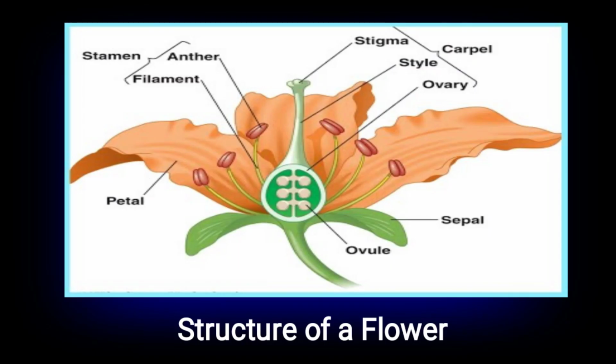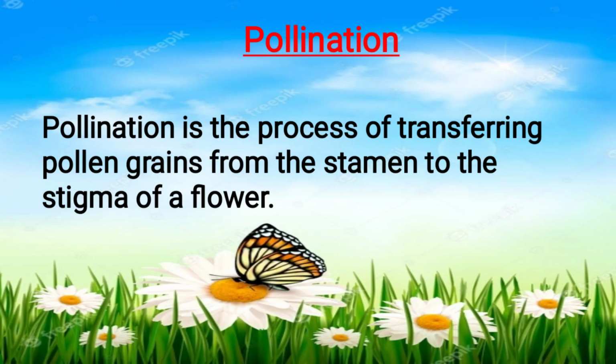Pollen grains are contained in this anther, and from this they go to the stigma, and inside of this there is ovule. It produces new seeds. That is known as pollination.